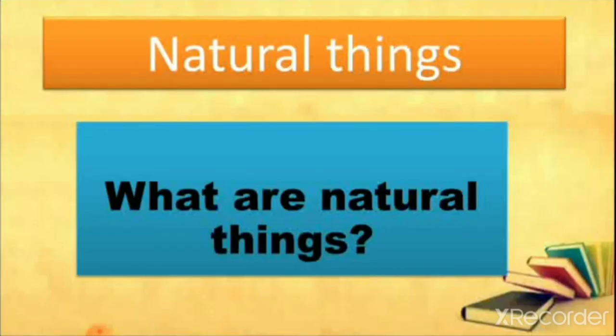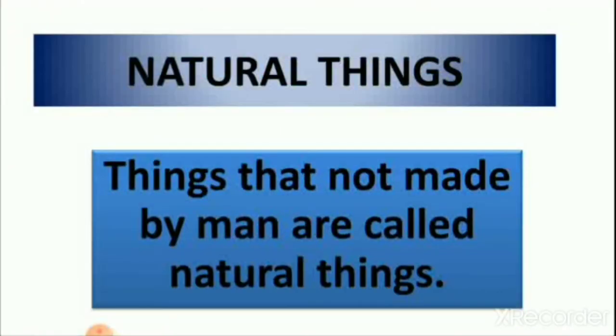Then natural things. So here, what are natural things? Things that are not made by man are natural things. All living things are natural. Some natural things are living and some natural things are non-living.